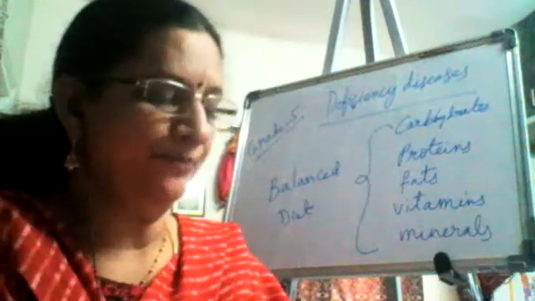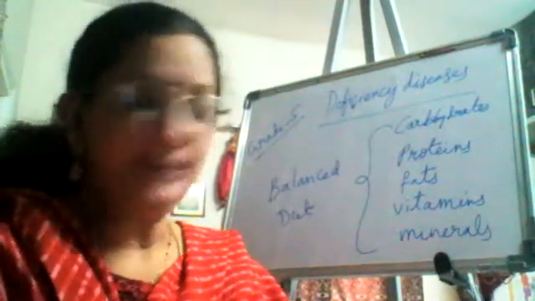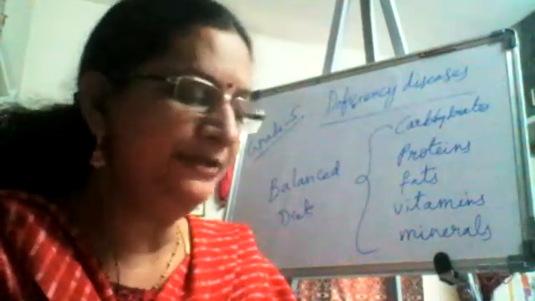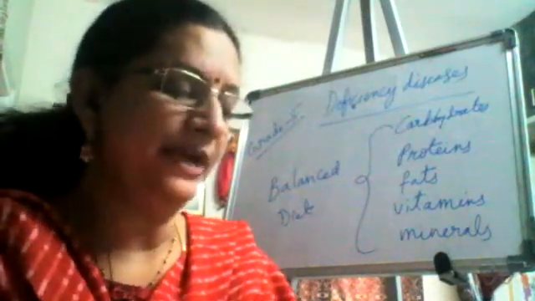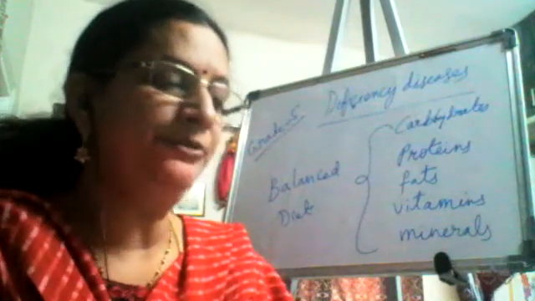How much they should eat? Here: cereals, pulses, green leafy vegetables, other vegetables, fruits, milk, fats and oils, meat, fish and eggs. You have to repeat after me.